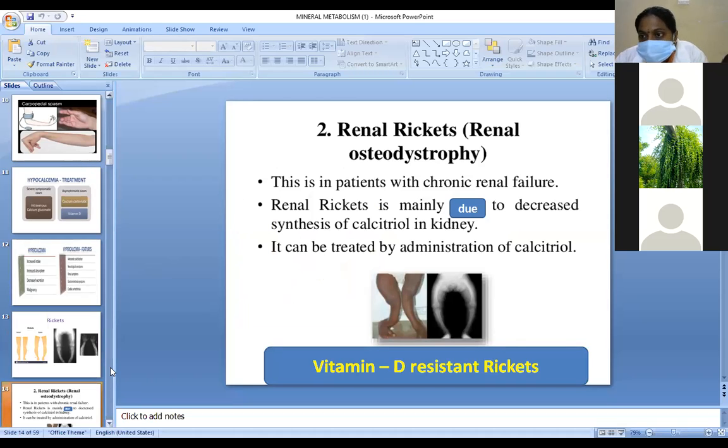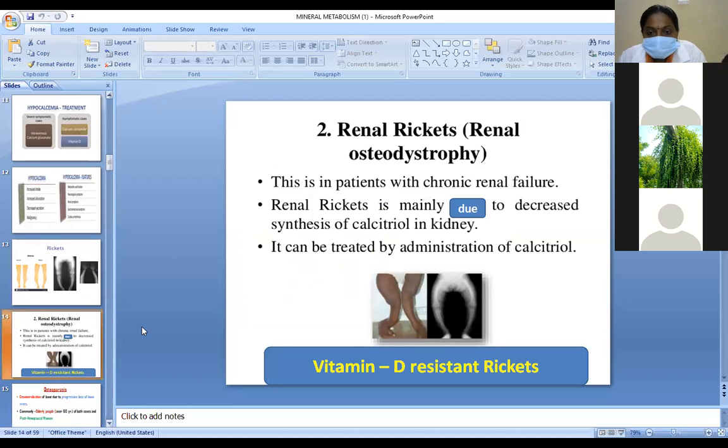Renal rickets is mainly associated with damage to renal tissue and impairment, with progressive loss of bone mass. Patients with chronic renal failure or renal rickets have decreased synthesis of calcitriol in the kidney. So it can be treated by administration of calcitriol.